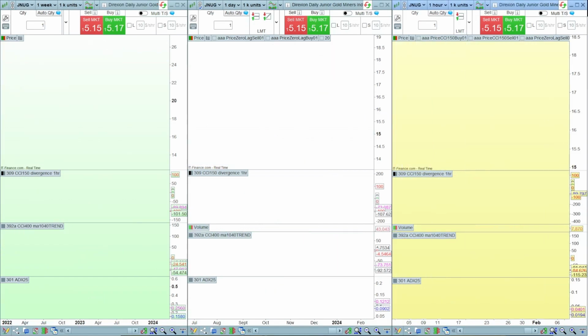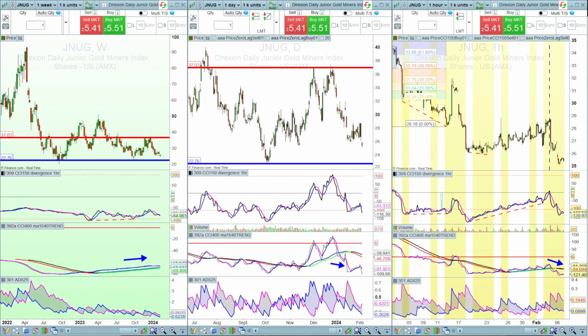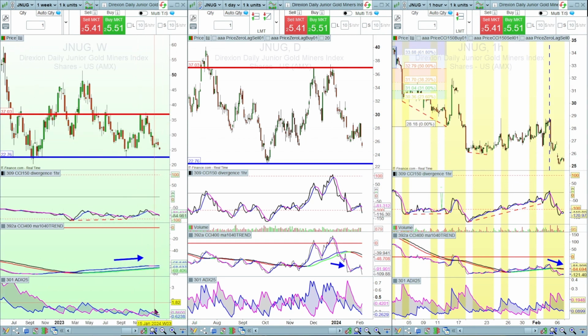Lastly, Direxion Daily Junior Gold Miners Index, it's JNUG. We've got a somewhat mixed signal here. We've got a bullish divergence on the CCI 400, which is interesting, a bullish divergence on the CCI 150, but a bearish divergence on the ADX 25. So it's a bit of a mixed signal there. Just be careful of that. The price has been in this range for some time after bouncing off that resistance.